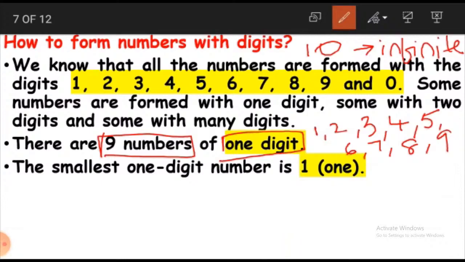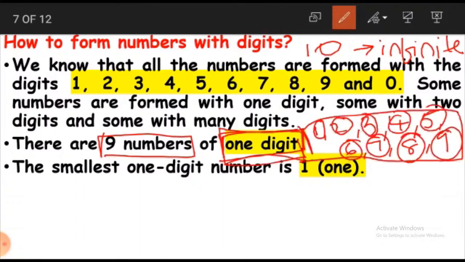These 9 numbers are what numbers? One digit numbers. How many digits do they have? Only one. In each number we have only one digit. So they are called one digit numbers. If you see the first one digit number, what is this? The first one digit number is 1. So it is the smallest one digit number. What is the smallest one digit number? The smallest one digit number is 1.